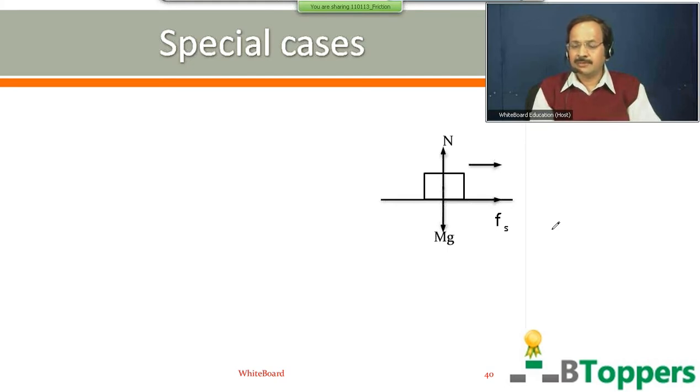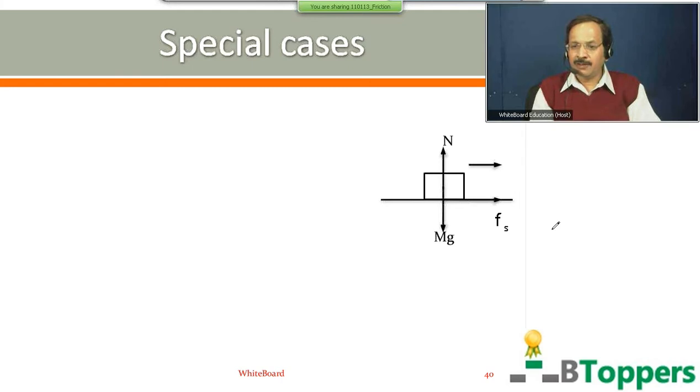But here I would like to discuss the condition for which the block does not slip on the truck. So when the block does not slip on the truck, then for a stationary observer on the ground, it appears that both the block and the truck move horizontally towards the right with the same acceleration.